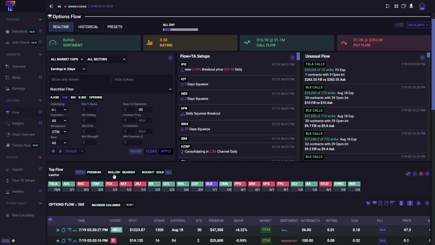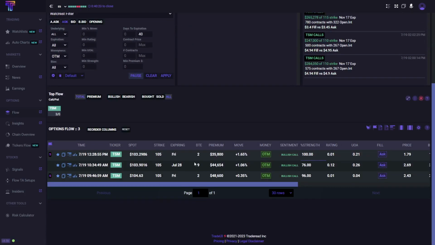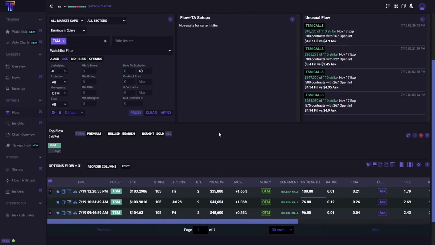So let's look at TSM. TSM has 3 out the monies. They're 2 days to expiration and 9 days to expiration, and they're all saying 105. So this means that people are betting that TSM is probably going to beat earnings and go up to be valued at least $105 in the next 2 days whenever that earnings comes through. So let's see what else we have.